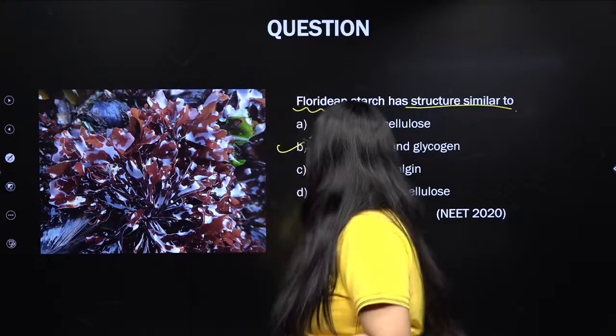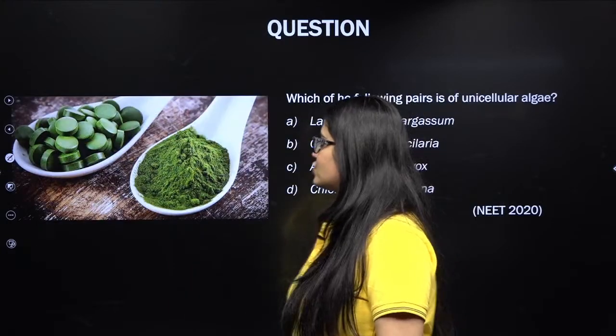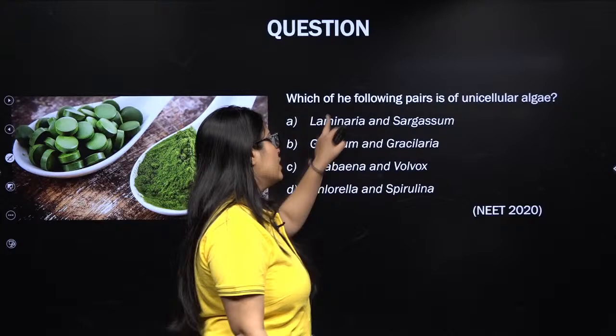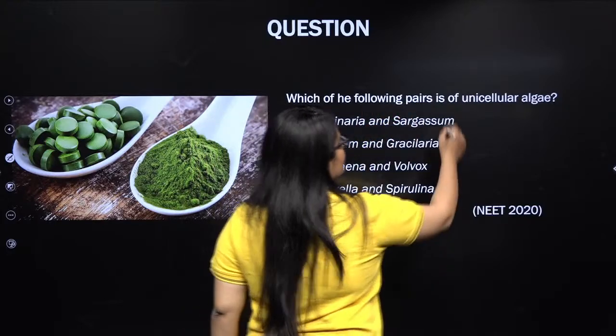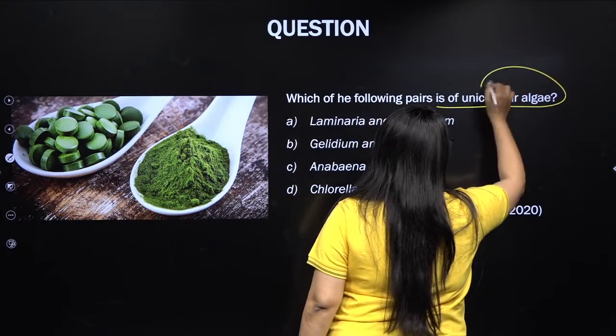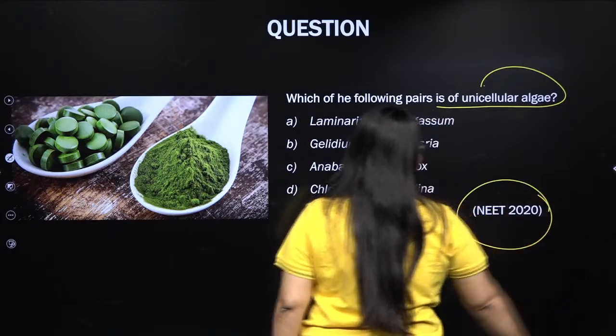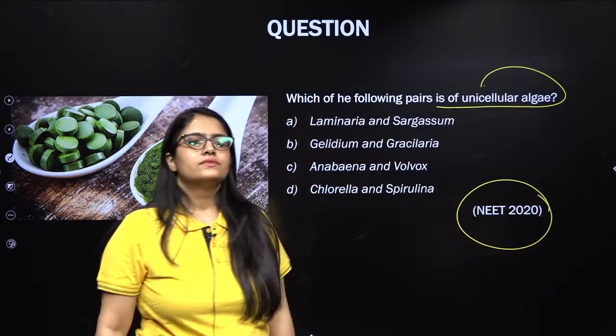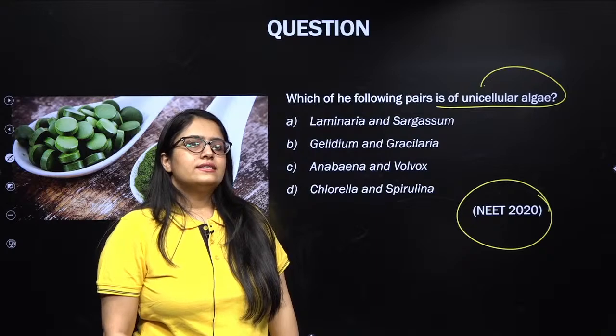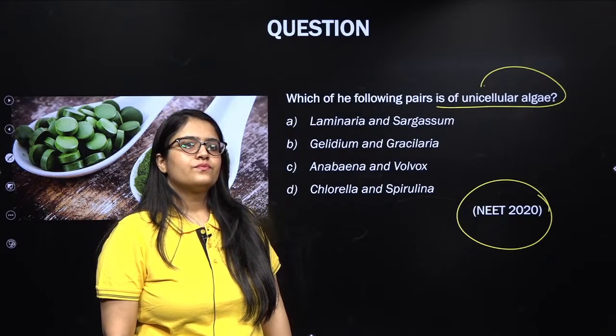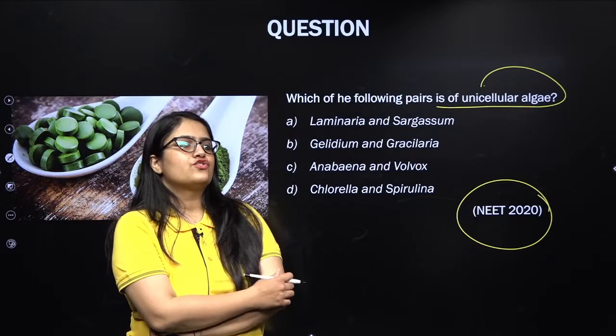Yes, excellent. Next question. This is your next question. Which of the following pair is of unicellular alga? Question was asked in NEET 2020. Any guesses, kids? Savita, Sunil, give it a try, my kids.